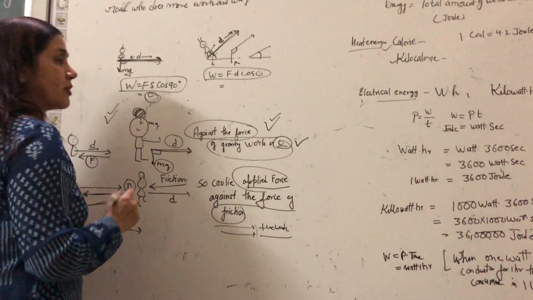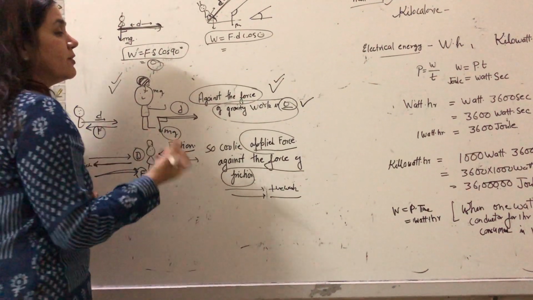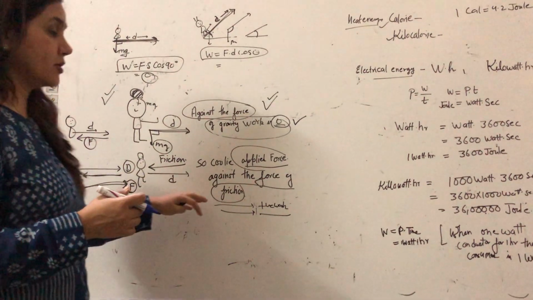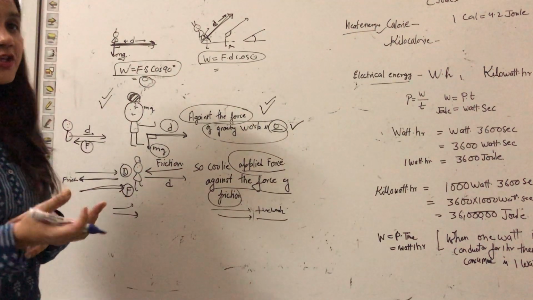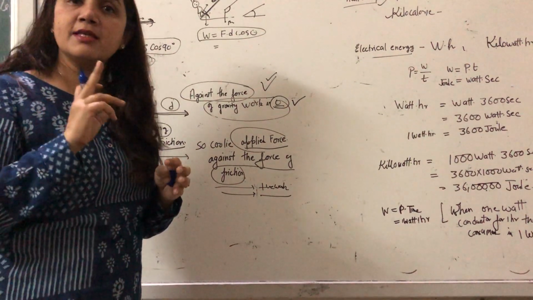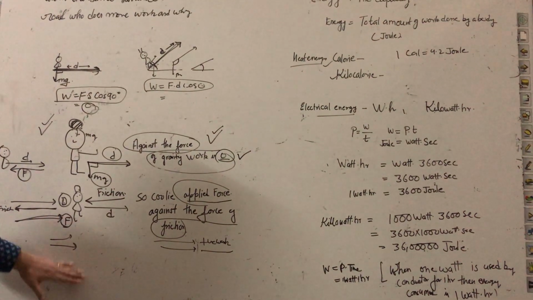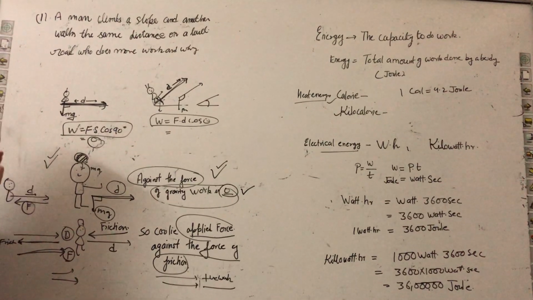That means whether the question is asking against the force of gravity, or the pulley will have to apply force against the force of friction. So against the force of friction there is positive work, but against the force of gravity there is 0 work done by the pulley. Okay, this type of reasoning question is clear to you.